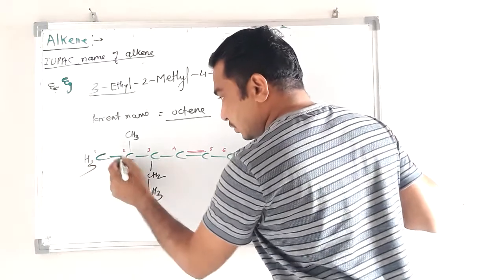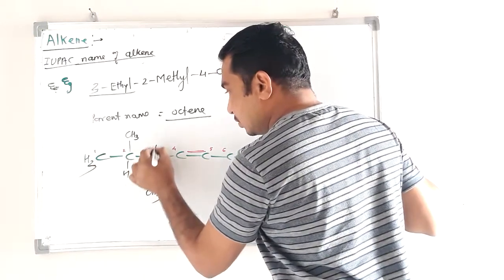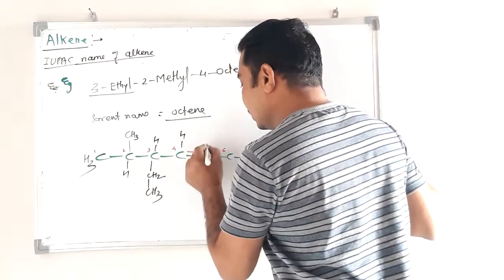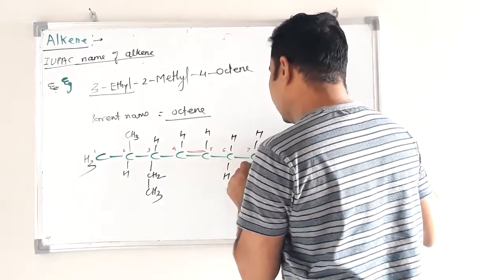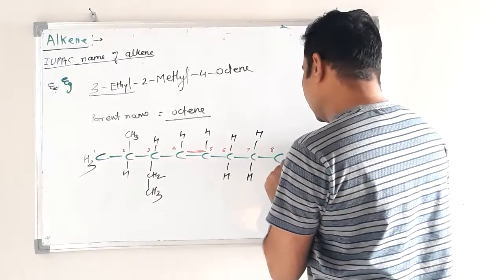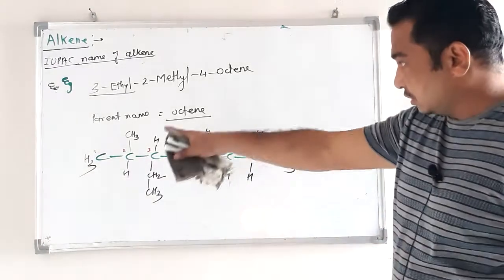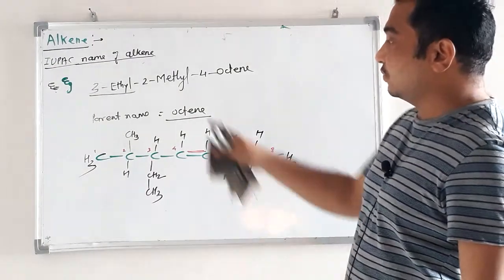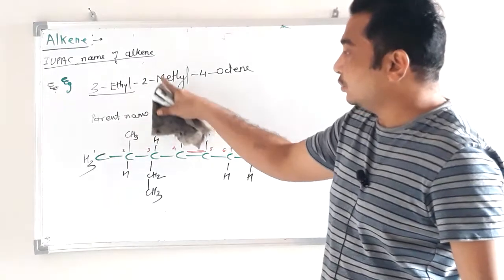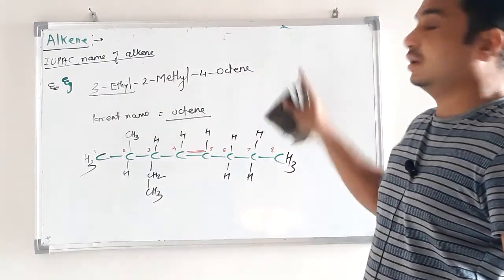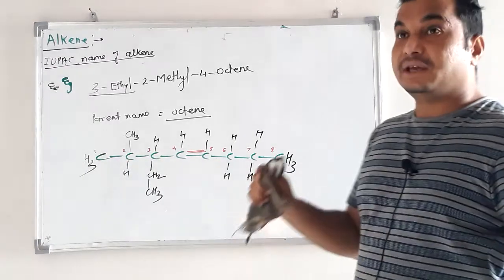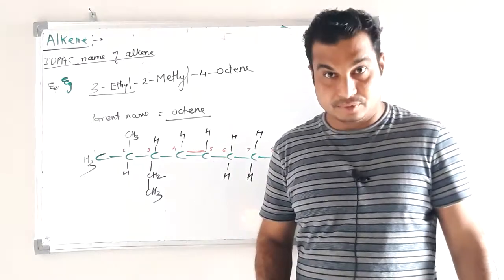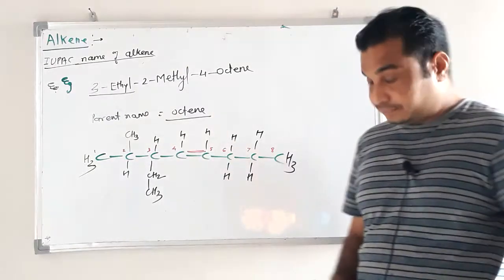CH3, CH2, CH2, CH3. So this is the complete structure for 3-ethyl-2-methyl-4-octene, and in this way we can draw the structure if the IUPAC name is given. Clear? So try this.